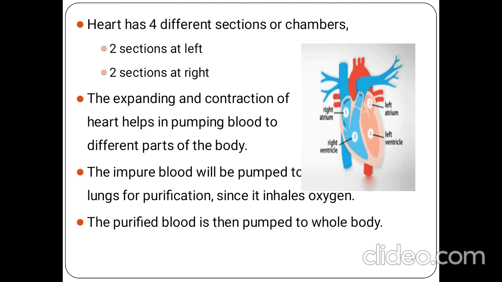There are 2 sides to the heart. Since the heart is divided into 4 sections or chambers, 2 will be on the left side and 2 sections will be on the right side. The pure blood from the heart will be pumped through the left side to all parts of the body. The impure blood will be pumped to the lungs from the heart through the right side section.